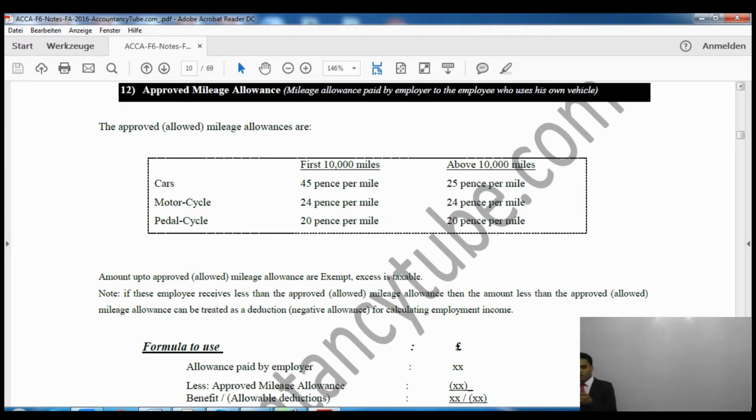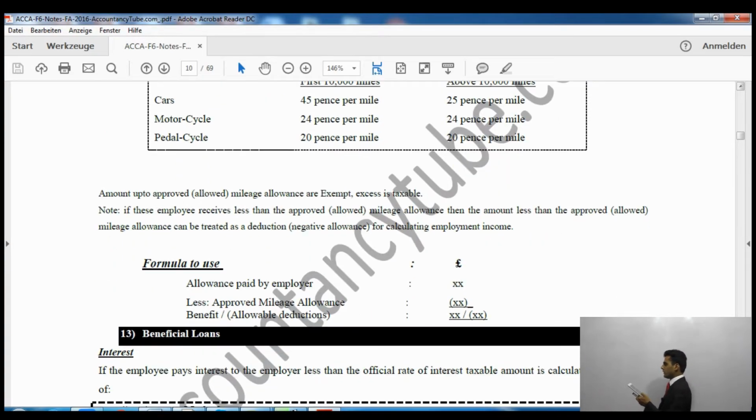Note, if the employee receives less than approved mileage allowance, then it will be allowable. So say approved mileage allowance for the first 10,000 miles is 45 pence per mile, and you have been given 30 pence per mile, so the difference is allowable, and it can be treated as deduction.